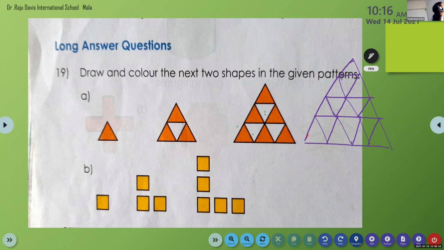Here the first one, it is shaded. Here it is shaded and the middle one, that is blank white. That is the second row. In the third row we have 2 blank. Then we have to shade. See, look at the pattern, how the pattern is continuing in the next 2 shapes that we have to do. The alternate triangles, they are shaded.